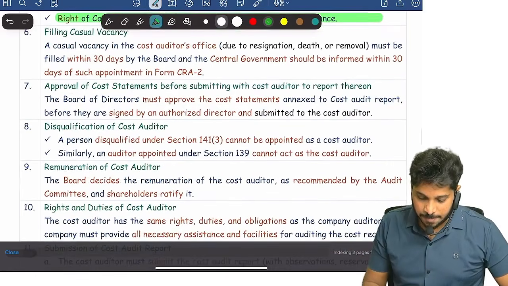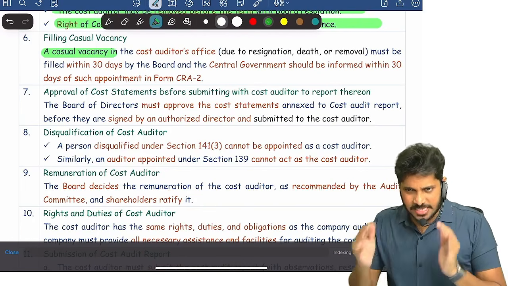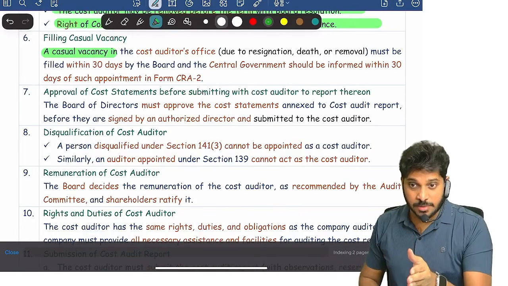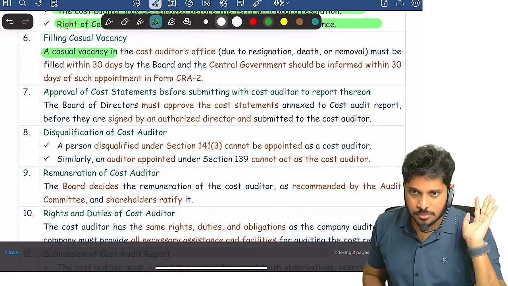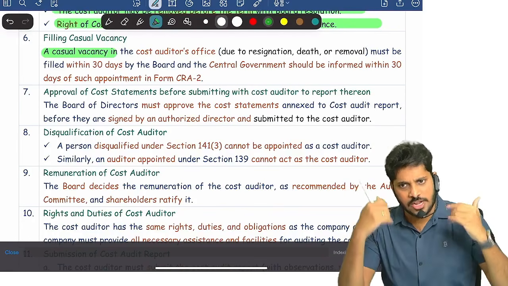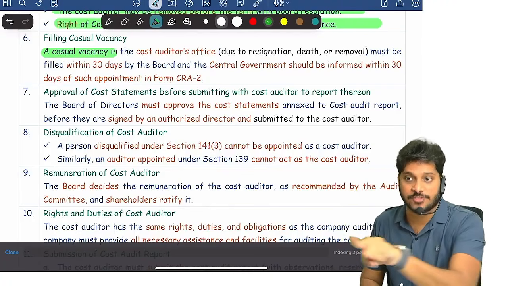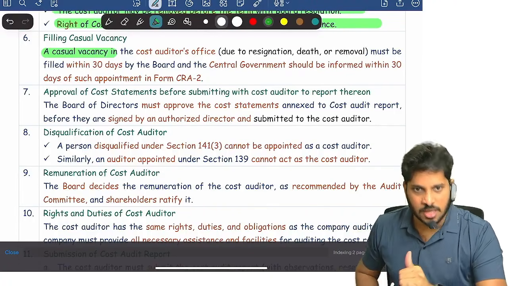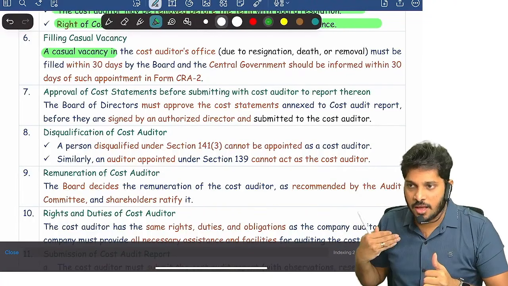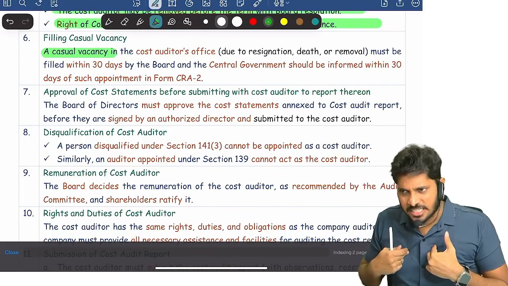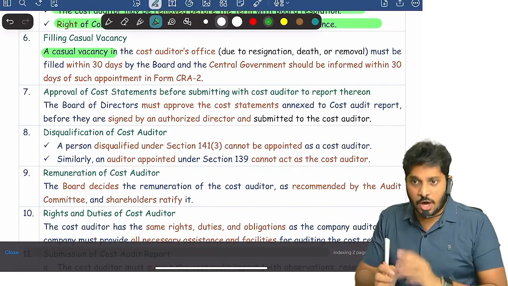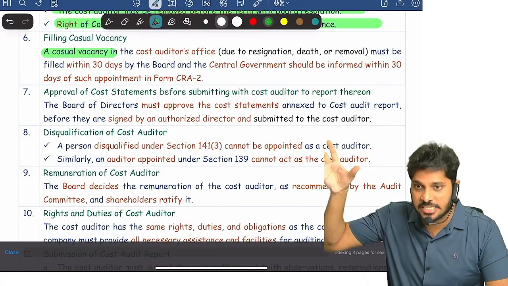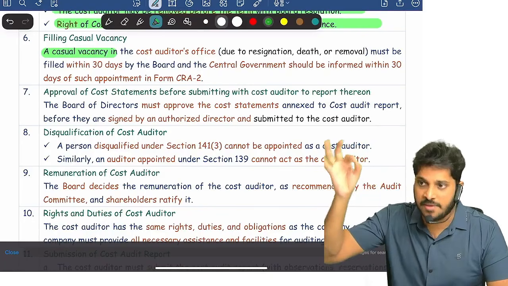Okay, next. Now, suppose casual vacancy. What is casual vacancy? For example, we appointed you. After appointment, there is a disqualification for you and you left the position. You left the company position. That is called vacation of office. Why did you vacate? I didn't vacate, man. The company removed me. Or I became disqualified. Or I resigned. Or death. Because of all these reasons, the cost auditor position in the company became vacant. And that vacancy is called casual vacancy.